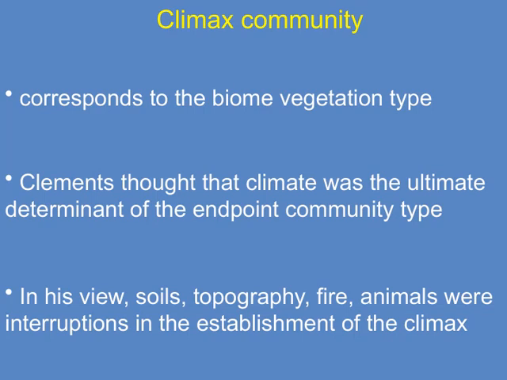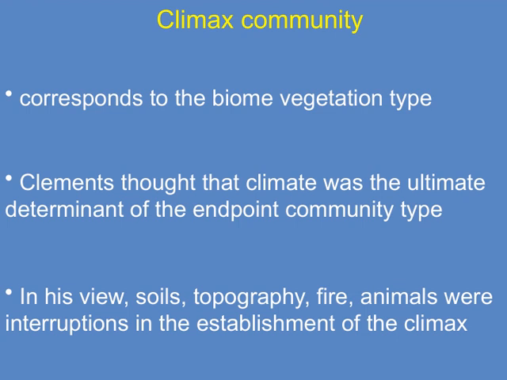So, when we talk about the climax community, we're referring to the final, stable stage of ecological development in a given area. This stage actually corresponds closely to the biome vegetation type, meaning the plant community that dominates at the end of ecological succession.